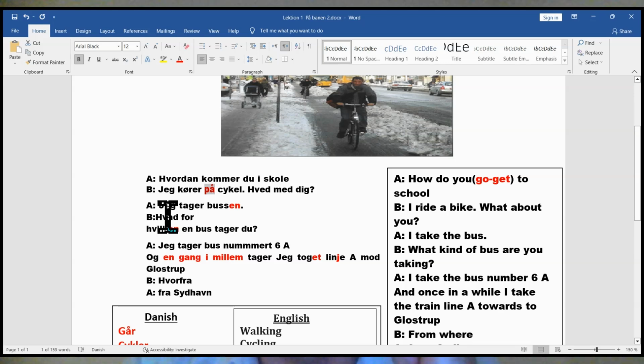We can say varför en bus tar du? Here that means what kind of bus? Okay, varför en bus or vilken bus, the same. Both you can use. Jag tar bus nummer 6A. Och ingång emellan. Remember, ingång emellan.